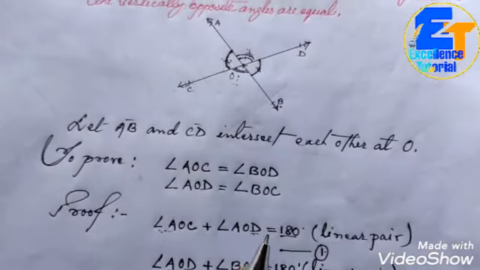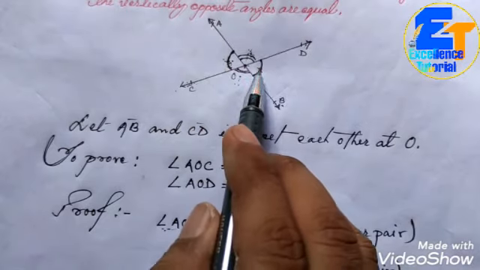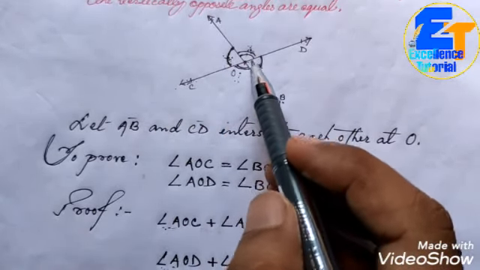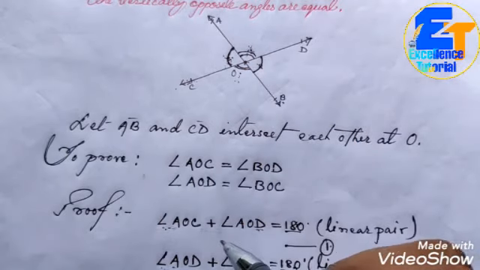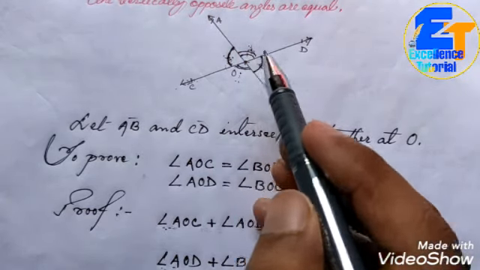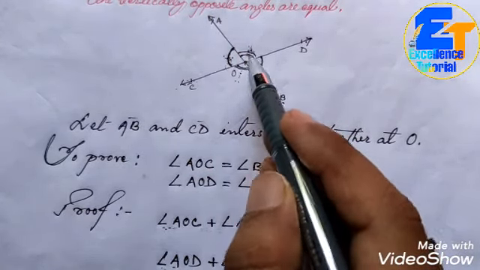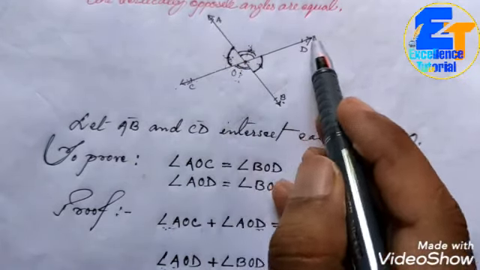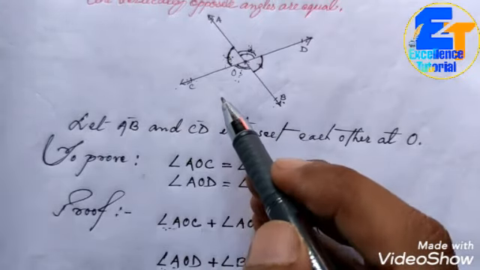Similarly, we can prove it by repeating the same process. That means again you need to make two equations, so there is no need of showing this. Directly you can write that similarly we can prove these two vertically opposite angles are equal. That is, angle AOD will be equal to angle BOC.